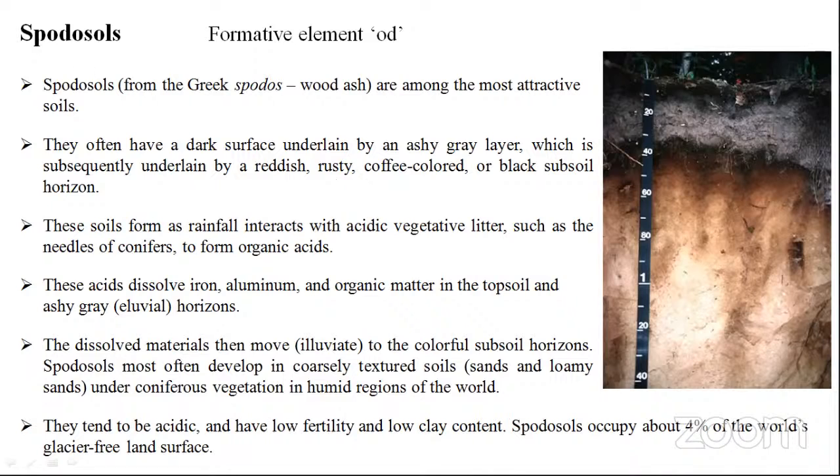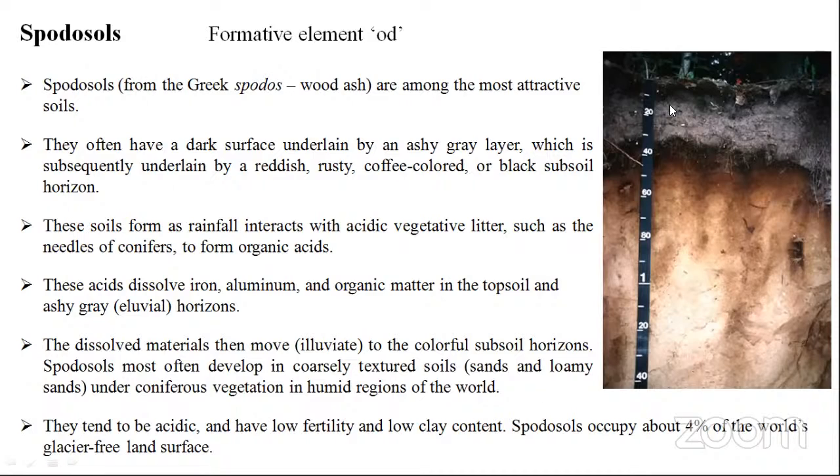So what are the things you have to remember in spodosols? Here you can see some ashy gray layers, some dark colors, and some coffee or rusty color in the subsurface soils. Why does all this happen? Because the rainfall is completely interacting with the acidic vegetative litter such as needles of coniferous forest. So the soil can be found only in coniferous vegetation, that too in humid regions of the world.